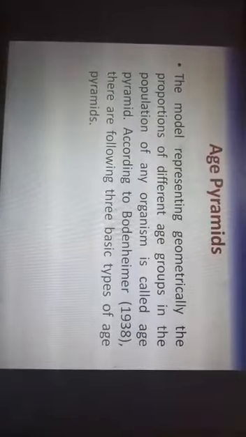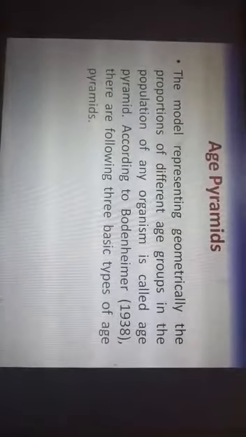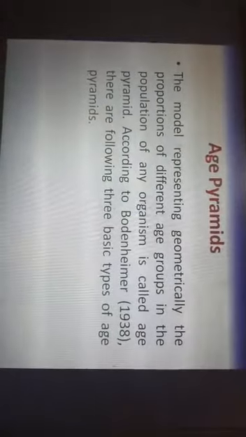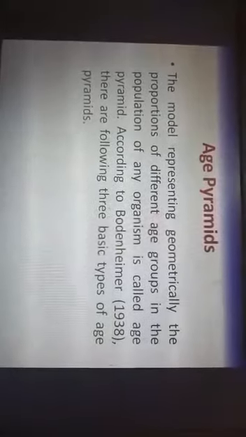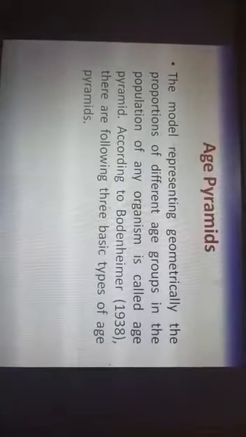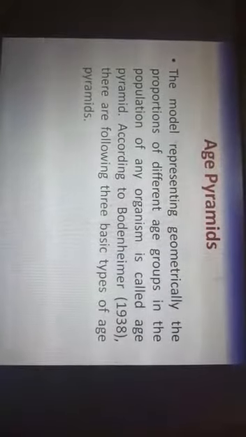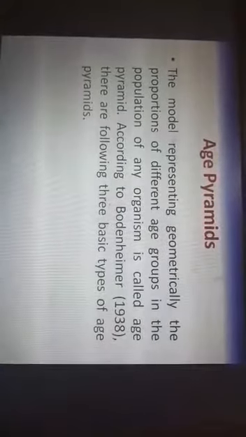To represent this, we have a model called age pyramids, which represents geometrically the proportion of different age groups in the population of any organism. According to Bernheimer, there can be three basic types of age pyramids.